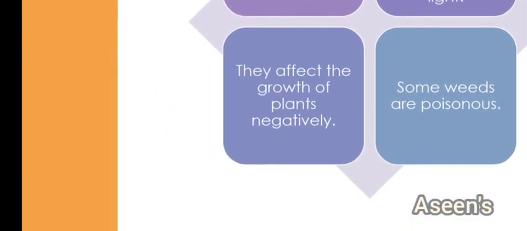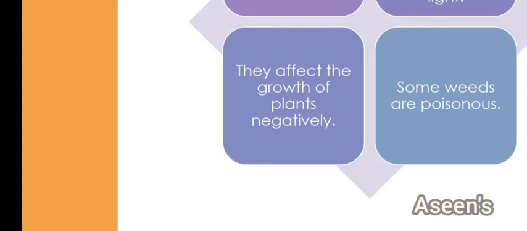Because of all these factors, these weeds affect the growth of plants negatively. They are causing some changes in the growth of the plants. These are not positive changes, in fact they are negative changes. That means they are hindering or disturbing the growth of the plant. They are not promoting it, they are not making it grow faster or better, but they are making it grow weaker and lesser.